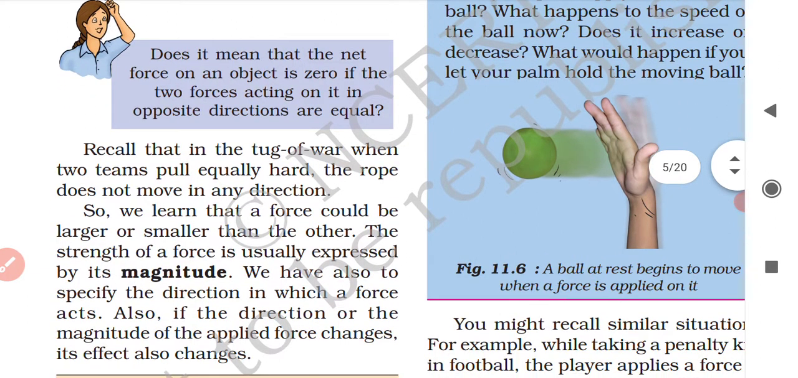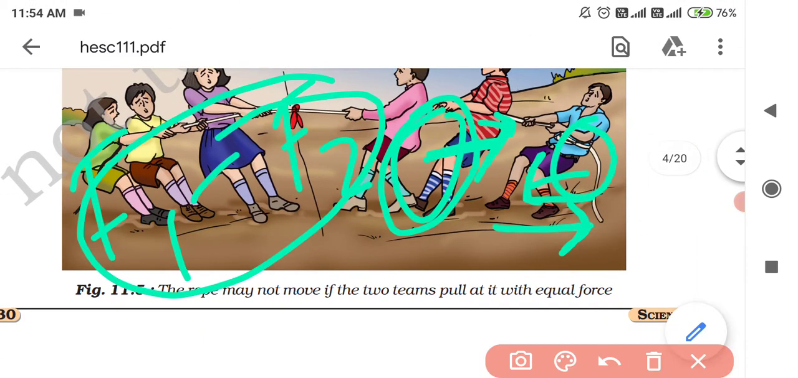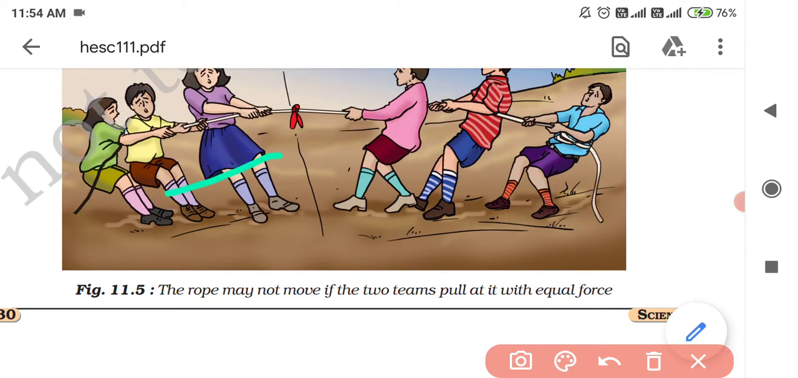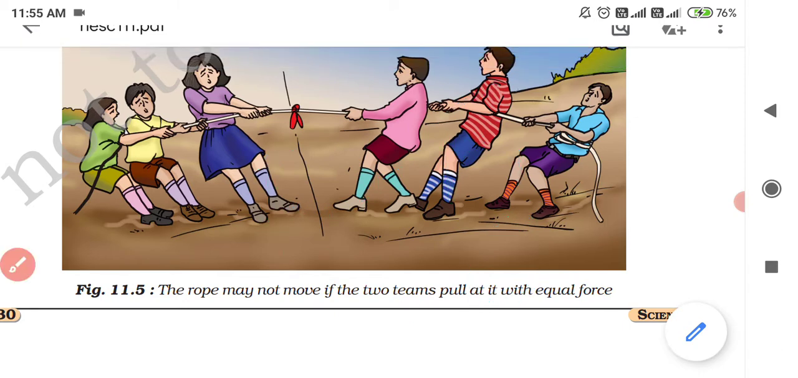So does it mean, as Paheli is suggesting, that the net force on an object is zero if the two forces acting on it in opposite directions are equal? Yes, the net force will be zero if the two forces are equal and in opposite directions. Suppose this team is pushing the rope with force F1 and this team is also pushing with the same force F1. Then the net force will be F1 minus F1. Now what is F1 minus F1? The magnitude is the same, so it will be 0. The net force will be equal to 0. Okay, clear?